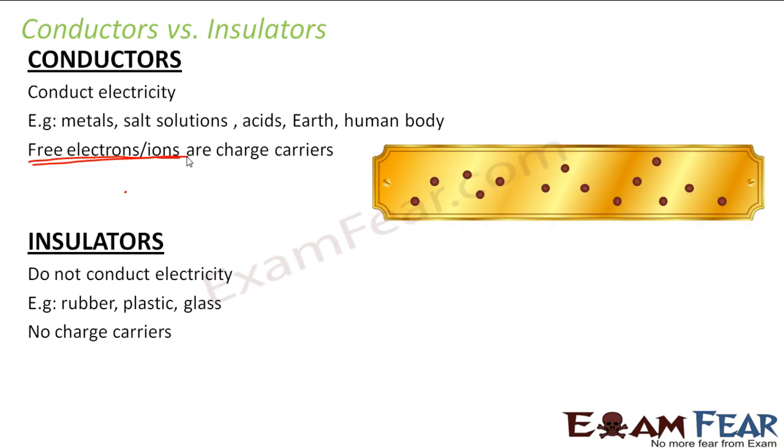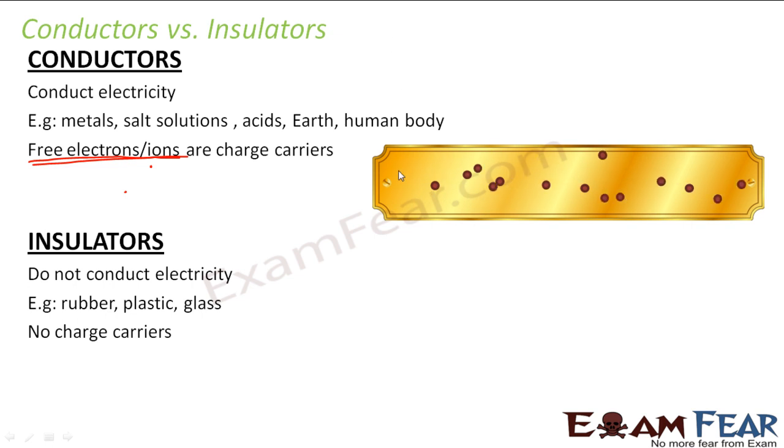If we look at an example, let us suppose this is a metal. As I told you, these metals will have free electrons which are free to move around here and there. But don't just go by this picture. You will not see a metal in your hand with electrons running and jumping inside it. What I'm trying to say is, what is this metal made up of? Any object you see around yourself, what is it made up of? This metal is also made up of atoms, right? Those atoms in turn will have a nucleus inside which you have protons.